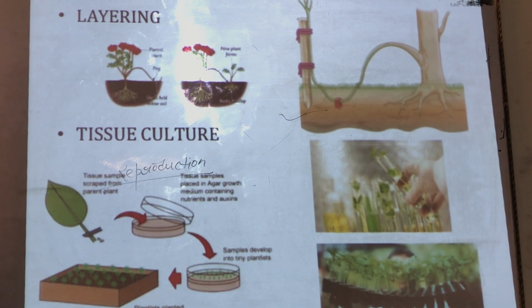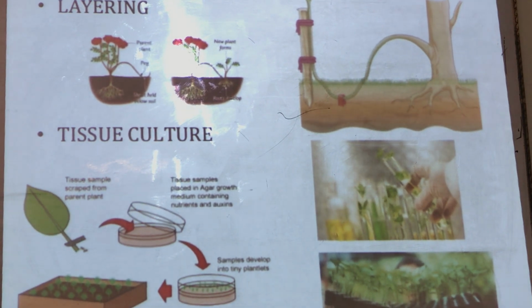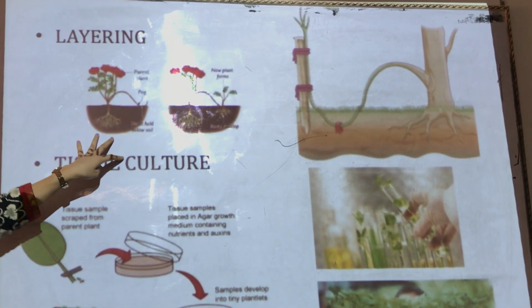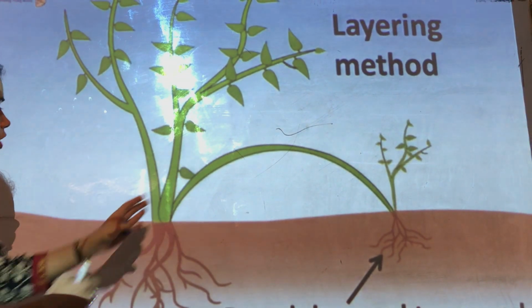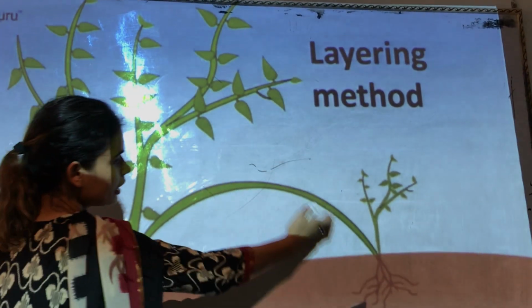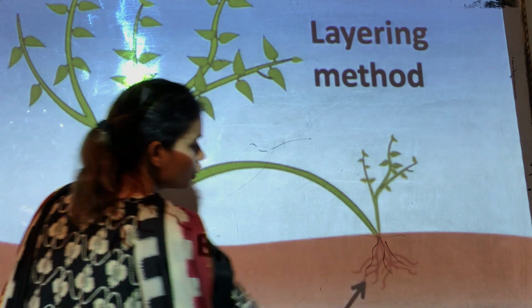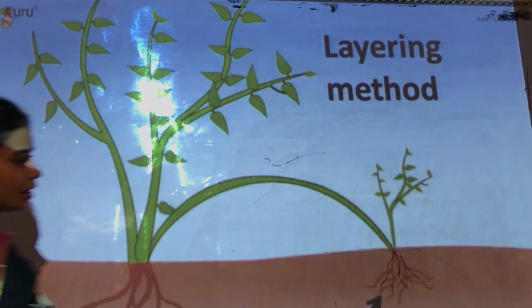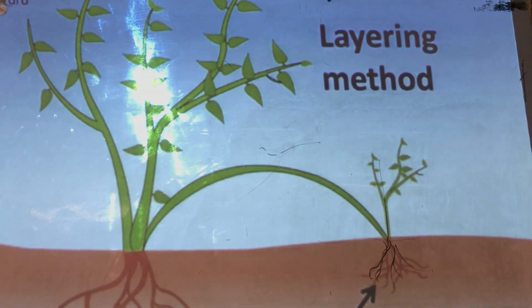Okay, vegetative propagation. Now I don't know how many of you are familiar with layering. So layering is another method in which we lower the branch. For example, this is a branch or stem of any plant. So we lower it, and once it comes in contact with the soil, it generates roots. It starts germinating, and once it acquires the roots, the new plant will grow out of it.